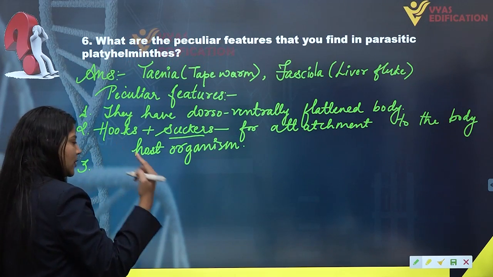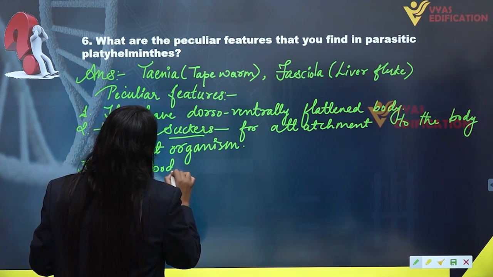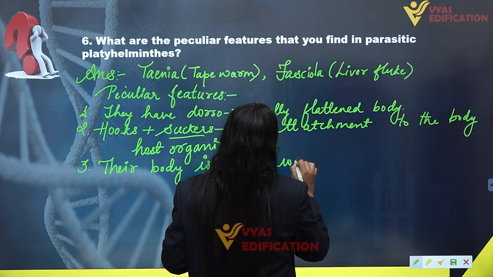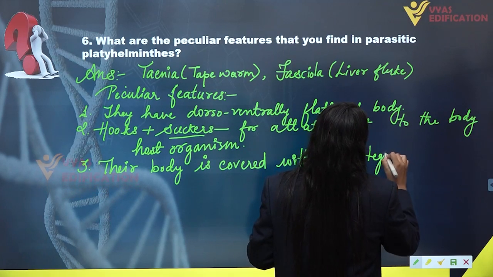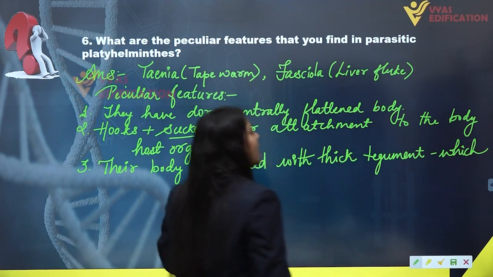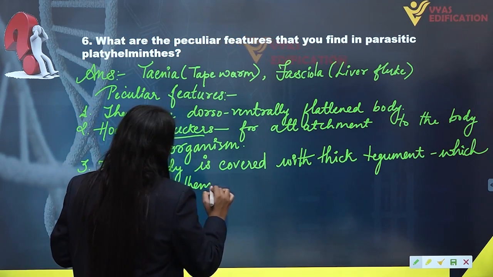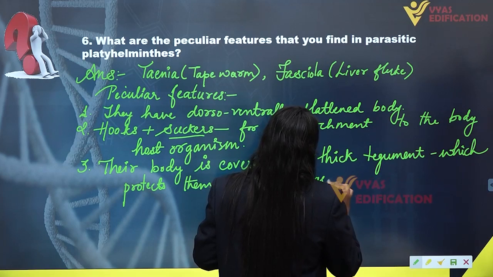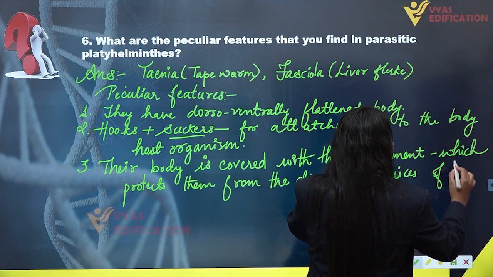Then they have thick tegument around their body. So their body is covered with thick tegument which protects them from the digestive juices or enzymes of host organism.